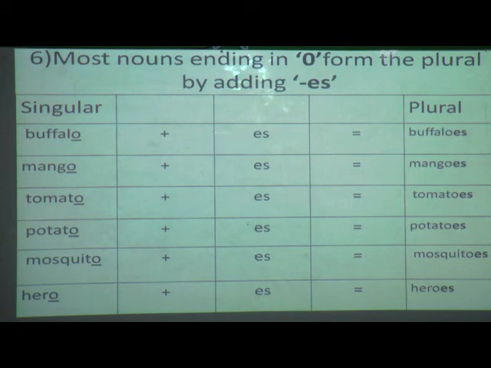So buffalo plus ES equals buffaloes. Mango plus ES equals mangoes. Tomato plus ES equals tomatoes. Potato plus ES equals potatoes. Mosquito plus ES equals mosquitoes. Hero plus ES equals heroes. Here I have taught you that when nouns end with O, you form the plural by adding ES.